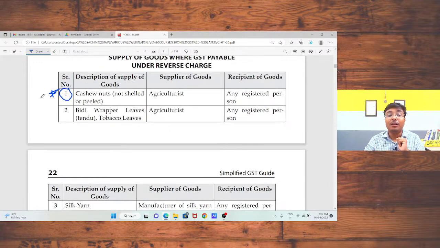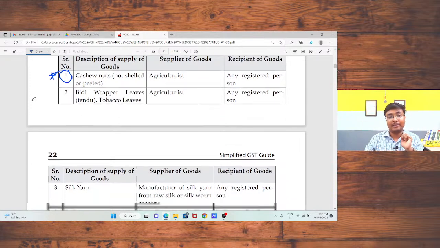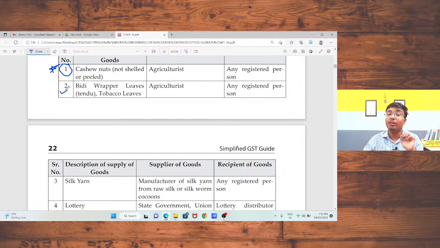Now we are going to discuss the list of goods. सबसे पहला, first one is cashew nuts. This one is produced by the agriculturalist. Hence, the agriculturalist is going to supply those products to the recipient. In that case, the supplier is not liable to pay the tax. Recipient is liable to pay the tax. In case of tendu leaves, tobacco leaves, this is also agricultural produce, and the agriculturalist will produce those products, and the same shall be supplied to the recipient. In that case, recipient will be liable to pay the tax, supplier will not be liable to pay the tax.